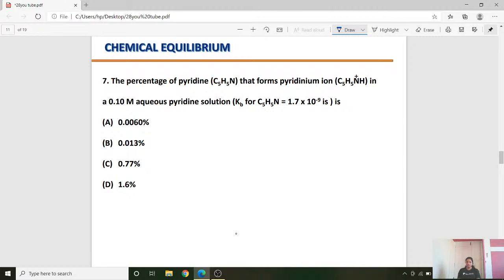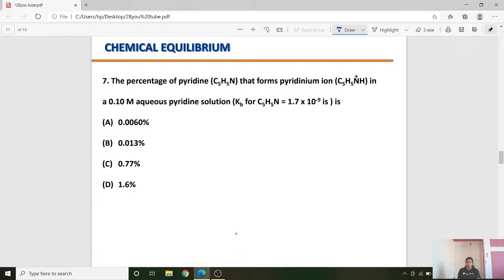The percentage of pyridine that forms pyridinium ion in a 0.1 molar aqueous pyridine solution. So you have to find out the percentage of pyridine that forms pyridinium ion in a 0.1 molar aqueous pyridine solution. Kb value is also given.